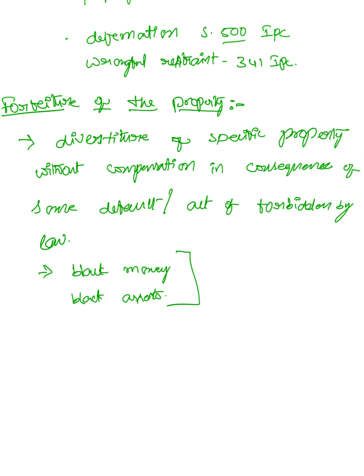In cases of smugglers, gundas and anti-national personalities etc., the government or the courts are empowered to forfeit the property of such anti-social elements.